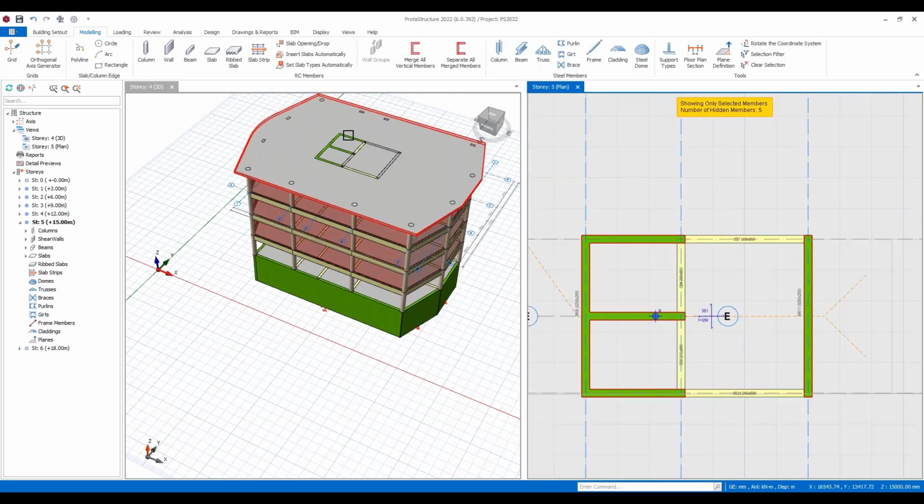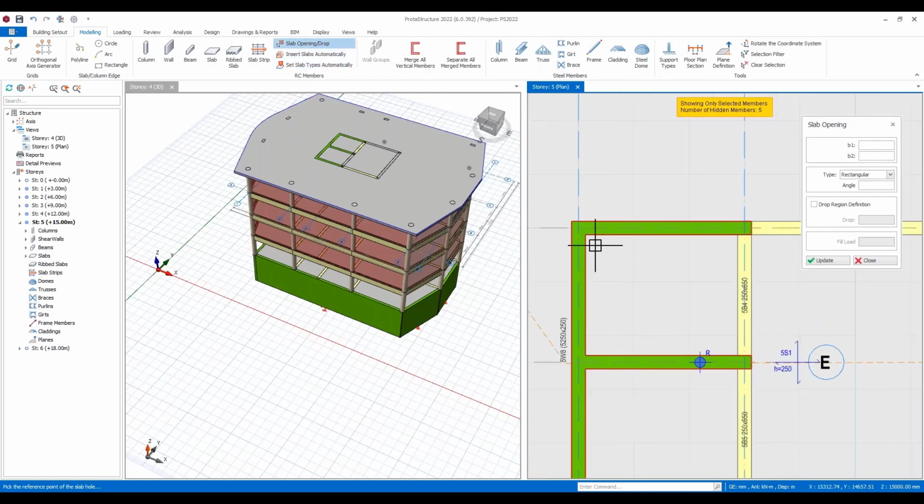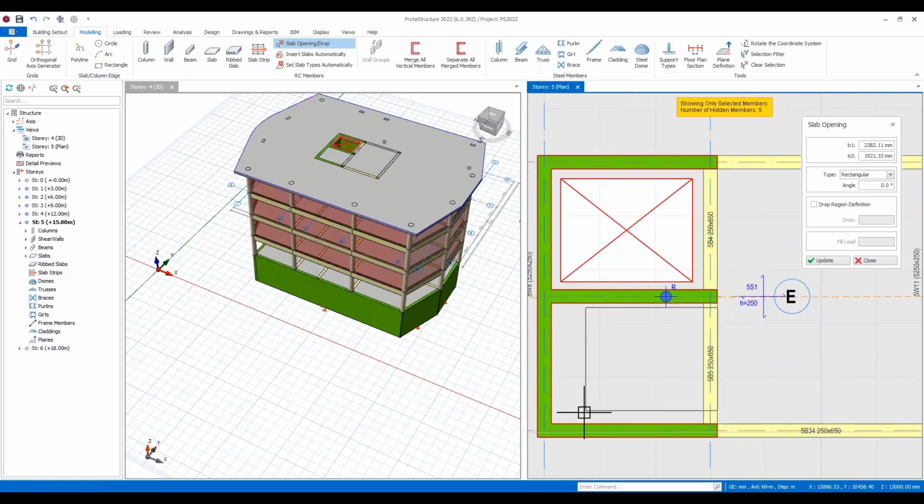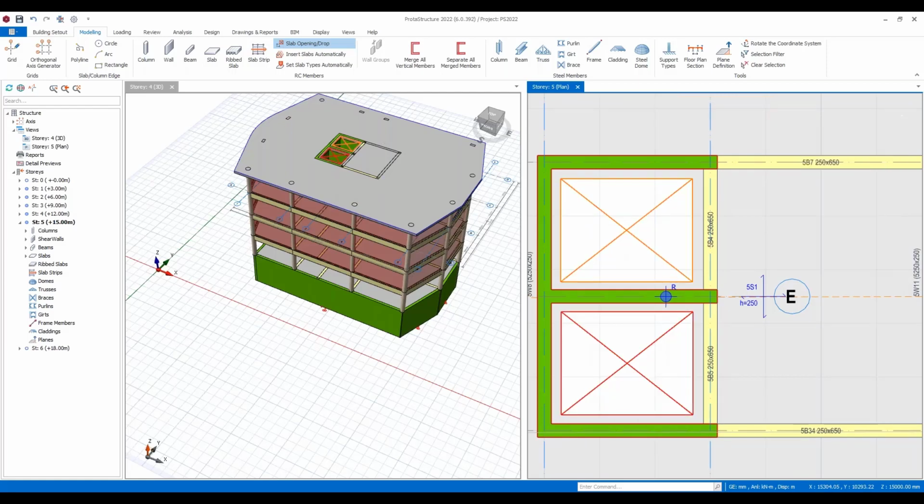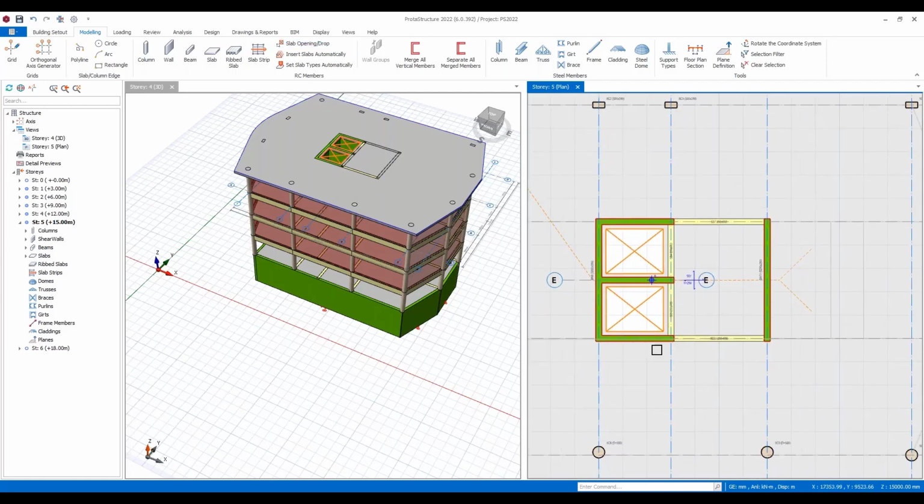Now, I could carry on in here. Maybe I'd like to introduce some openings. I may have an opening in the core wall there where I want to have access to the lift carriage below. So I could create that in here, and you could place that below in those two lift lobbies. So you can adapt and make changes to the slab as you go.